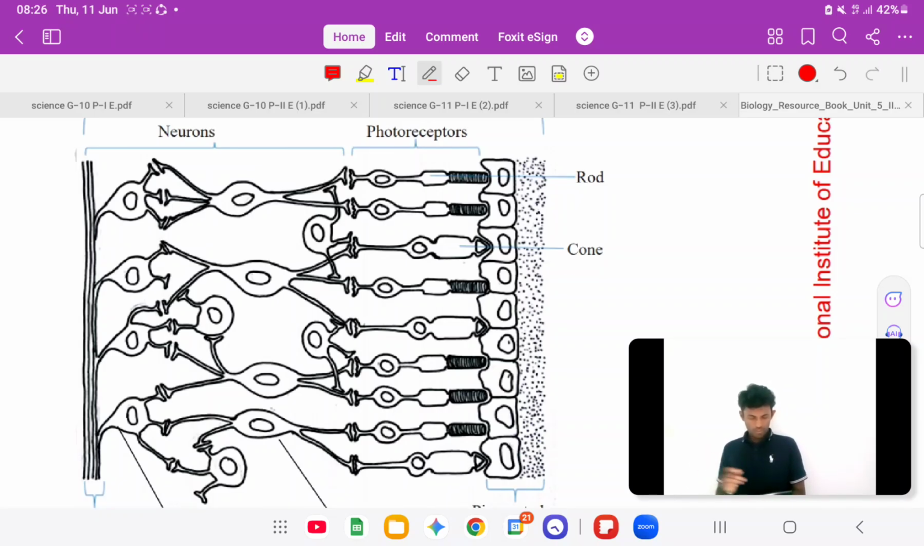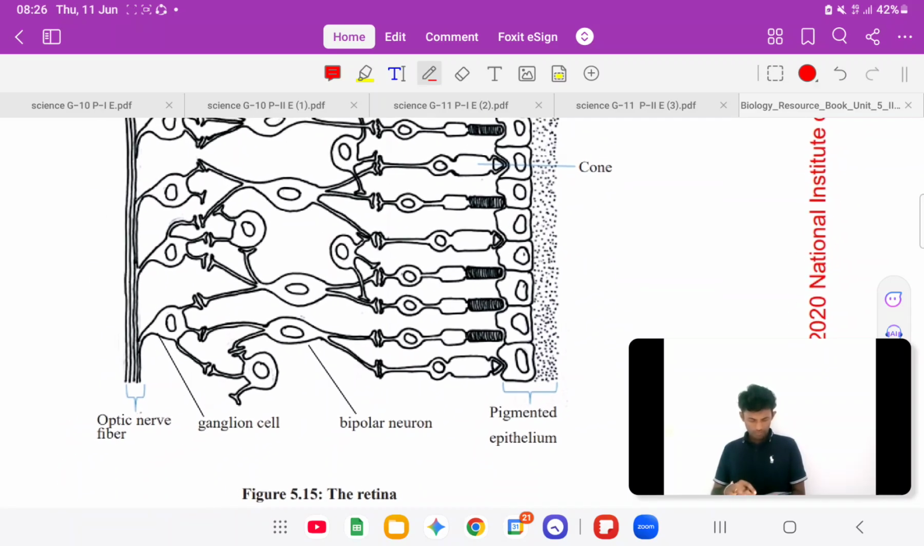After the photoreceptors there are bipolar neurons. Then ganglion cells, right? Bipolar neurons, then ganglion cells. After that starts the optic nerve fiber. This optic nerve fiber travels in the brain to the occipital lobe. So the main set should be written down.